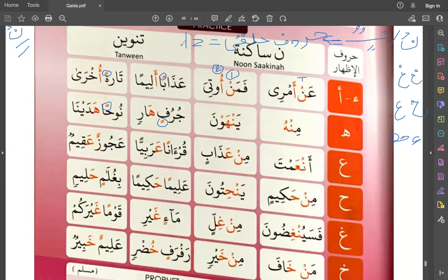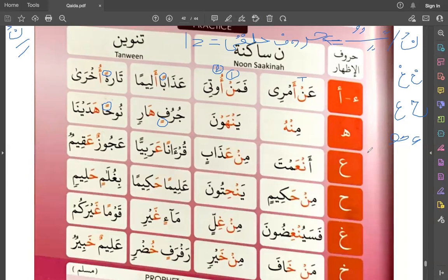Where will you apply izhar? You will apply izhar on noon sakin or tanween. You will say the sound of noon sakin or tanween as is. You will not change it. The sound is an, bun, this sound should be there. And you will say it with tawassut.